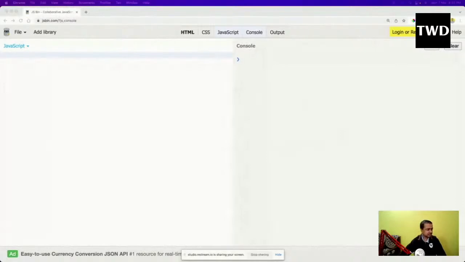So what is this JavaScript? JavaScript is like any other programming language. If you're coming from an HTML CSS background, this is the first programming language which you might be learning, or if you're coming from a Java or C++ background, this is the first functional programming. Although there is some class-based approach also here, which you are going to learn later on in ES6, introduced in 2015.